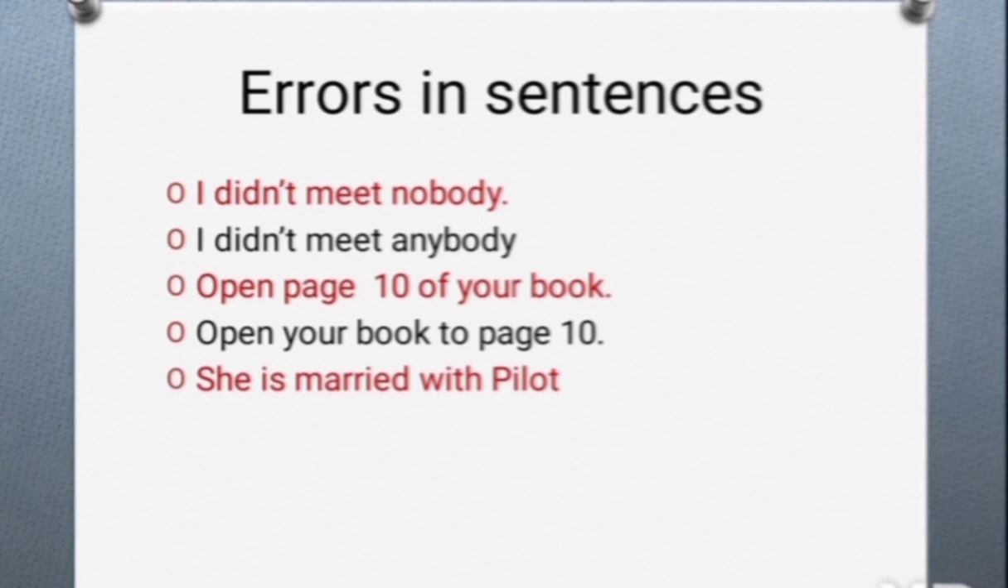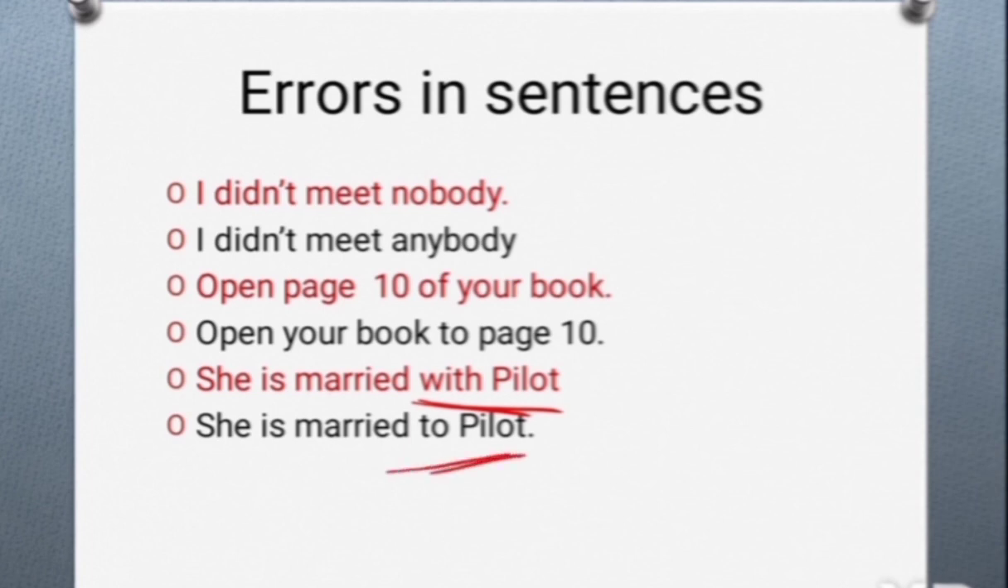Now, third sentence is she is married with pilot. Here, the fault lies with preposition with, because whenever you are using married, you should not use with preposition, you have to use to. Okay, so she is married to pilot.